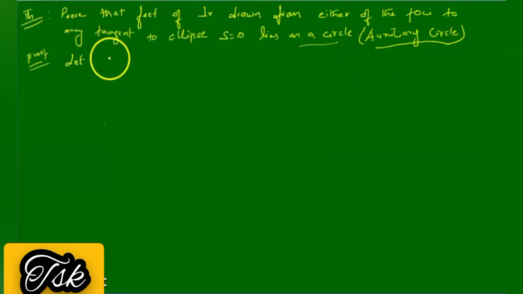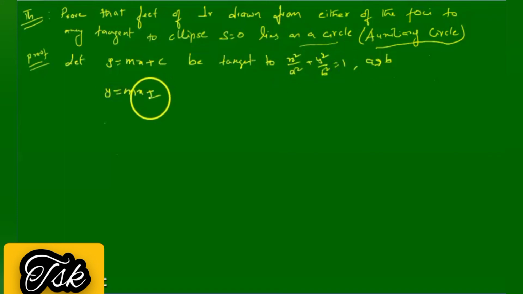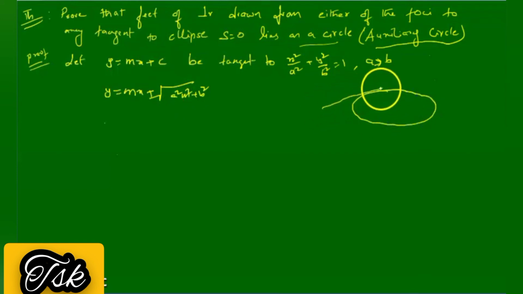Let y is equal to mx plus c be the tangent to the ellipse x square by a square plus y square by b square is equal to 1, a greater than b. Therefore, we know that c square is equal to a square m square plus b square. Here I consider a tangent, which is a line here. Since the focus is (ae, 0), draw the perpendicular. This becomes the foot of perpendicular. Let it be P(x1, y1).